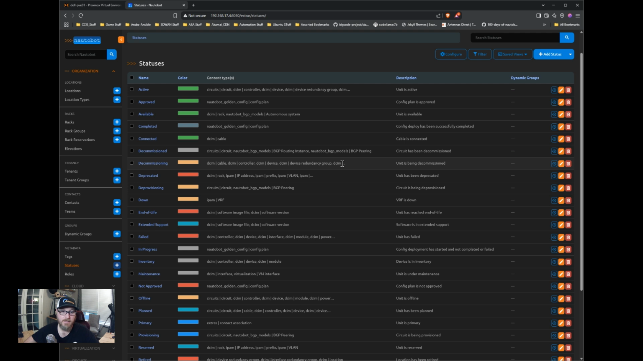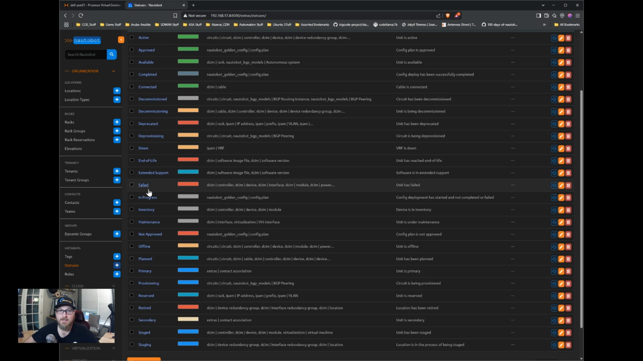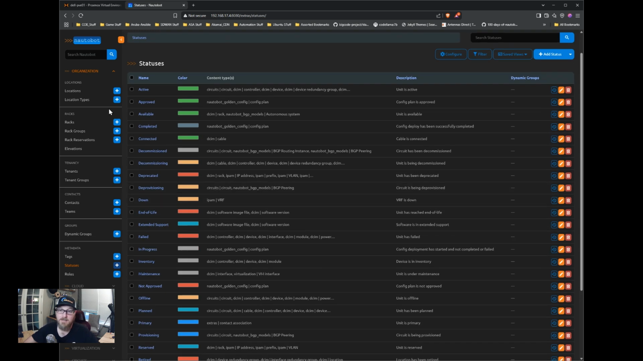So I don't know, let's say there's something you put in a maintenance mode or something like that, and that doesn't already exist. Well, you can create that, and you can see maintenance does exist, but it only includes interfaces and VM interfaces. So if there was some other component that needed to go into maintenance, you could add that content type here and then use that status for that object.